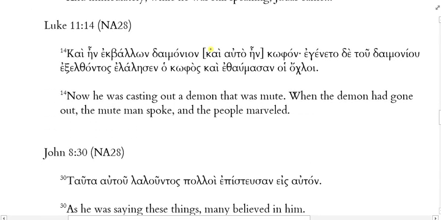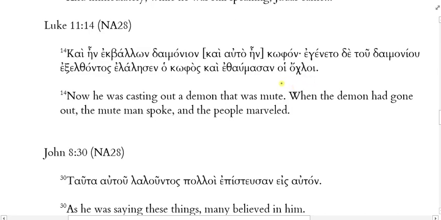Here is Luke 11:14. This is a little bit longer, but let's practice our Greek and read it in unison. Ready? Kai ein ekbalon daimonion, kai auto ein kofon, egeneto de tou daimoniou exelthontos, elalesen ho kofos, kai ethaumasan hoi ochloi.